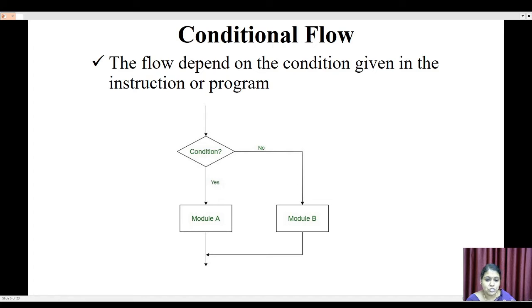Suppose the condition is true, then the control automatically goes to module A. Or suppose the condition is false, then the control goes to module B. So it skips module A and directly goes to module B. This is the conditional flow. In this flow, the program execution is not in a sequential manner. It skips statements based on the condition.